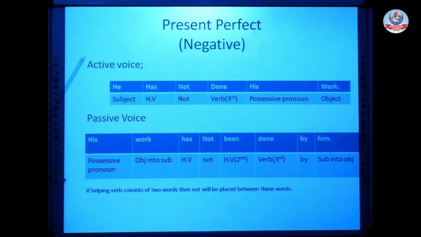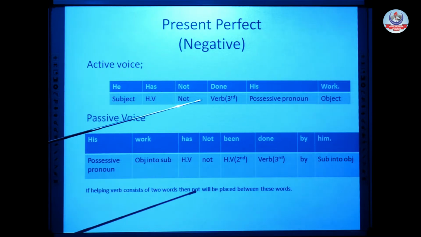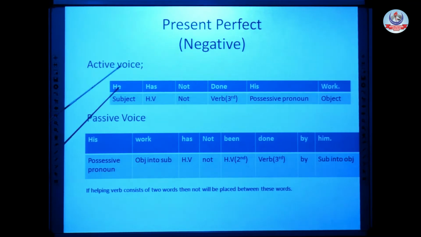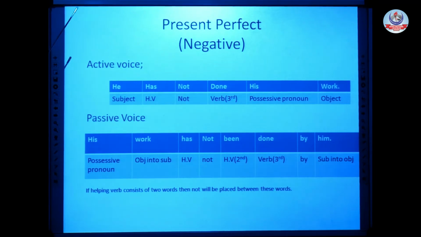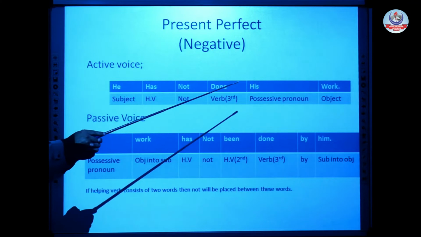Active voice. As we know, in a negative sentence we are told about an action which does not take place. नेगेटिव सेंटेंस के अंदर हमेशा उस बात के बारे में बताया जाता है जो नहीं होती। He has not done his work. Now it is active voice. In active voice, the subject dominates all other parts of the sentence. He has not done his work.